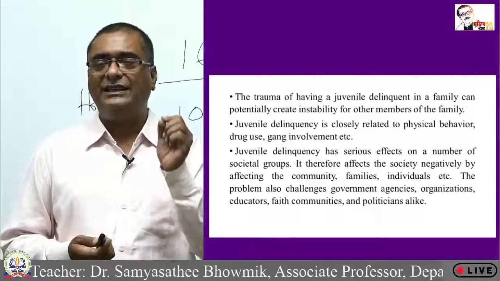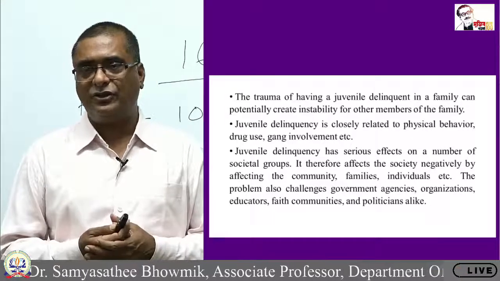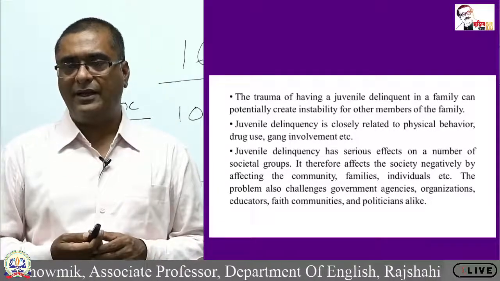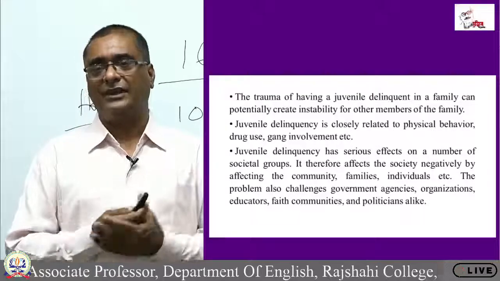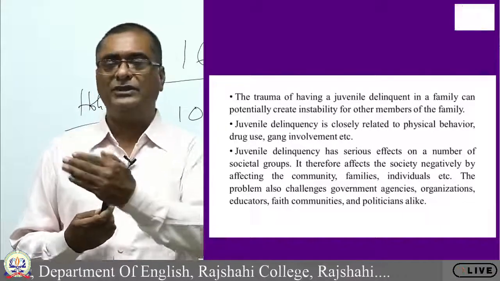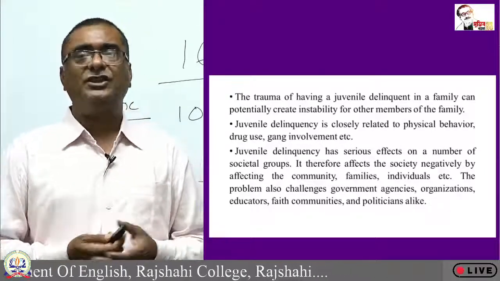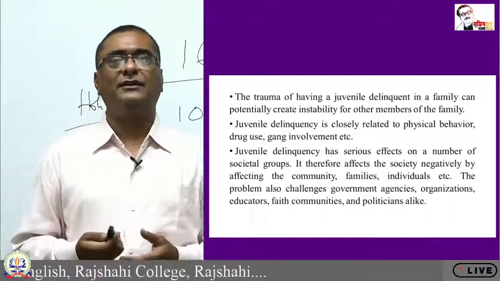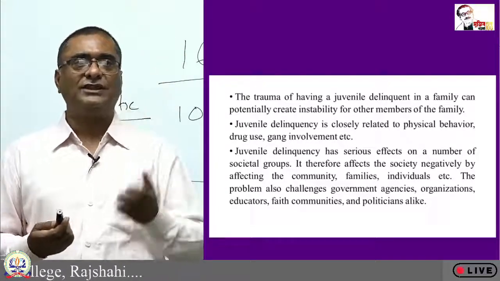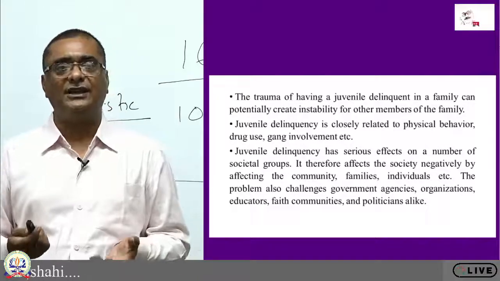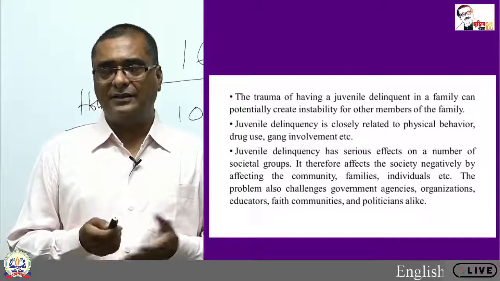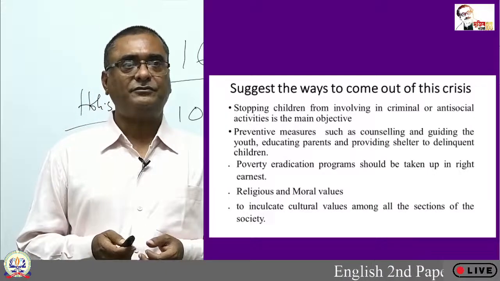So they are using the negative side of information technology, not the positive side. Every aspect has positive and negative impact, but they are using the negative things. It is our responsibility to guide them, to direct them to the positive things of information technology. Now the government and the society, everything is getting helpless. The organizations, educators, faith communities and politicians alike, they all are being affected by the juvenile delinquents.